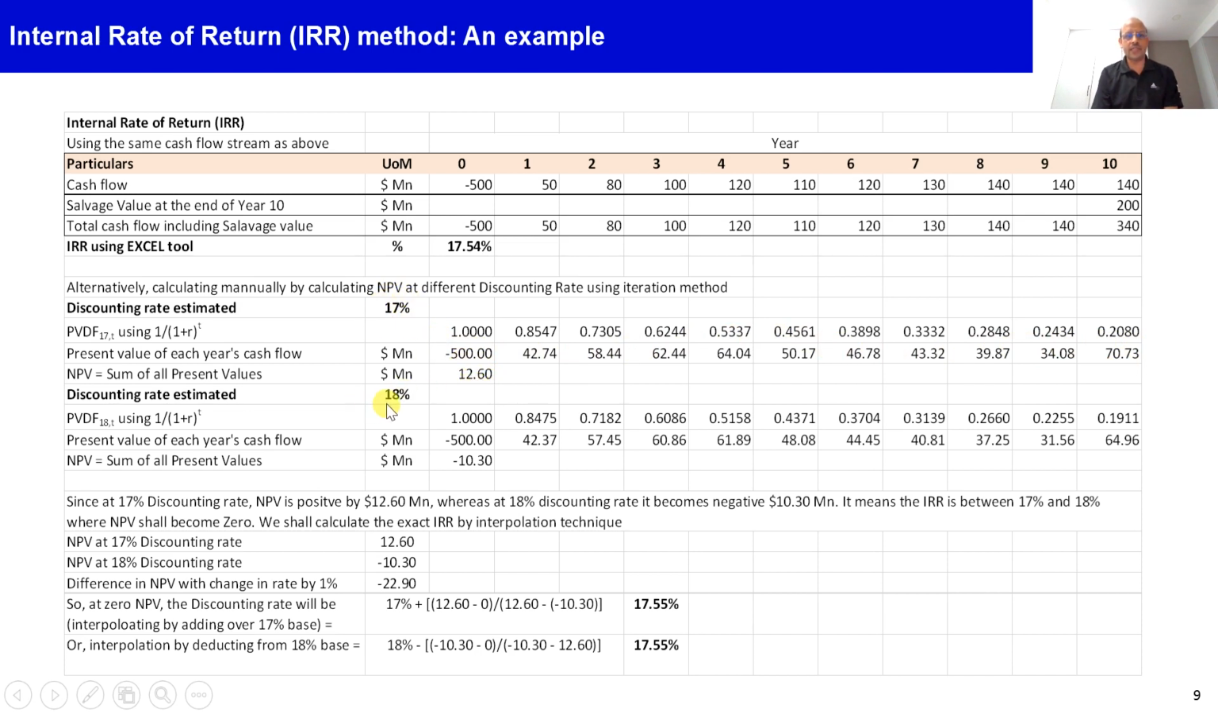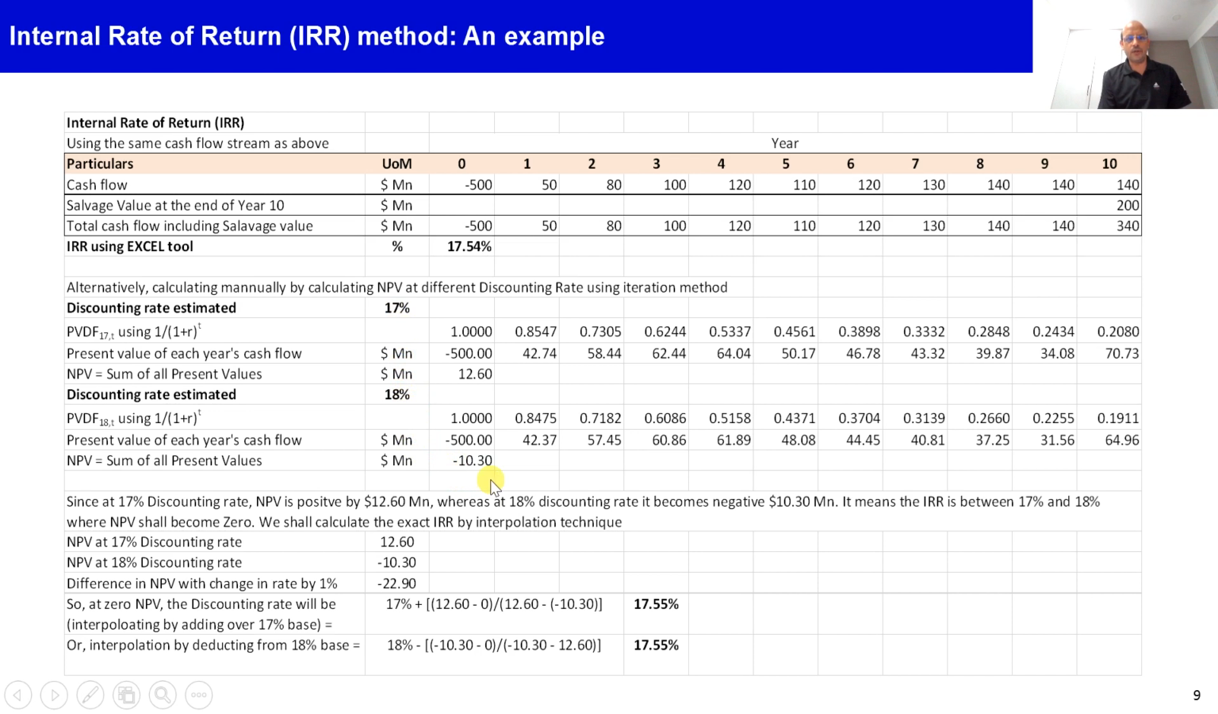So let's re-estimate assuming an 18% discounting rate. When we do the same thing at 18%, we get the value of minus 10.3. So at 17% it was positive 12.6, and at 18% it is negative 10.3. That means the IRR of the project is somewhere between 17 and 18%.